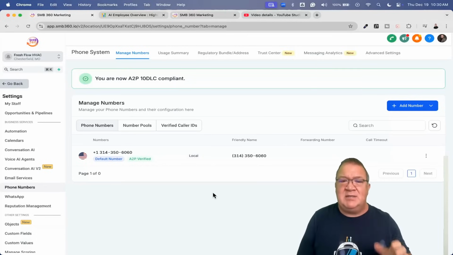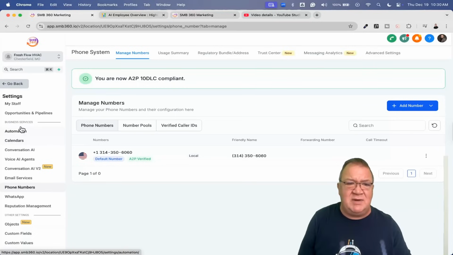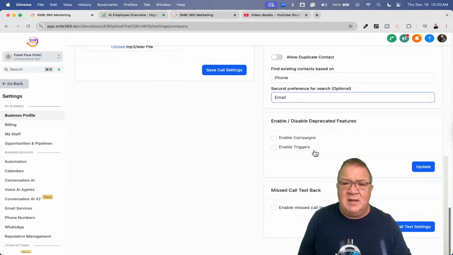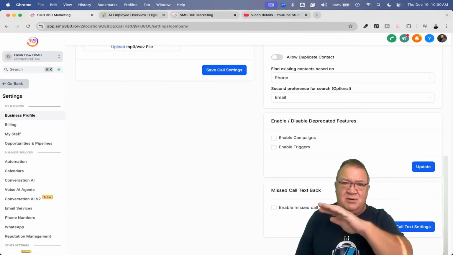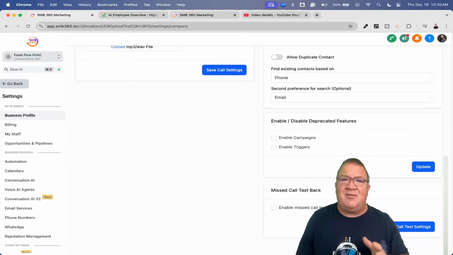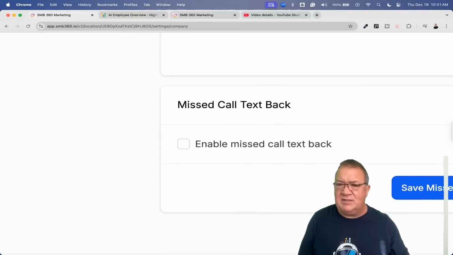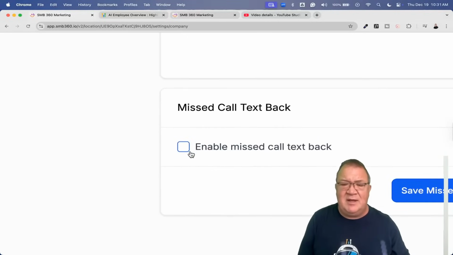So right now, the other thing I want to sit back and show you is if you come over here to your business profile, come down here to the bottom, turn off missed call text back. Right now, if you're using the AI agent, there's really no need for you to have the missed call text back turned on. Because if the AI agent is going to be answering the phone 24/7, then you're not using the missed call text back. That feature goes away when you start using the AI agent because it's a conflicting system. You will never have a missed call text back event if you have the AI agent implemented properly. Now, if you come down here and just uncheck this, so you don't have this enabled, that's where you would do this.